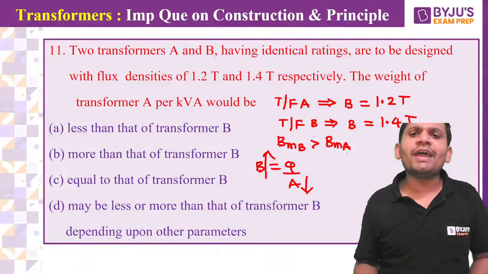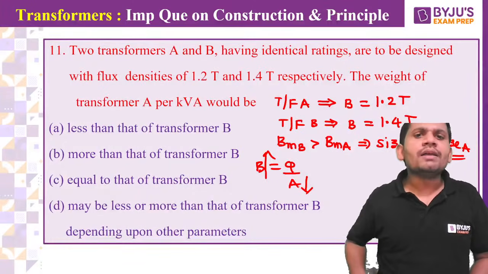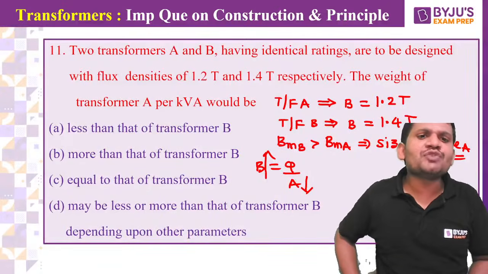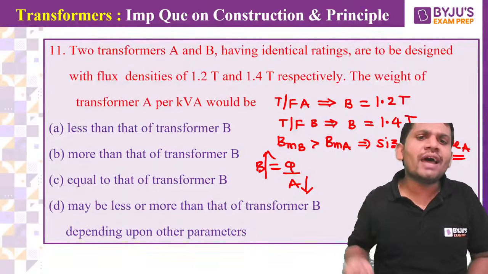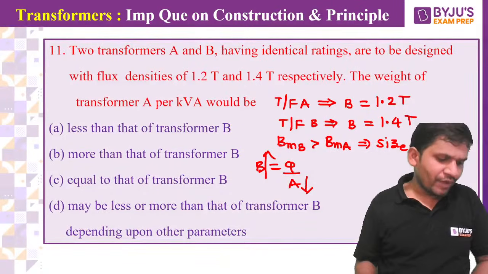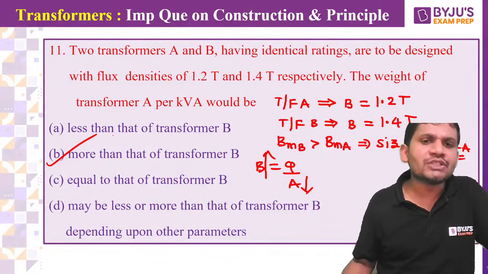That's the reason why the size of transformer B is less than the size of transformer A. That means per kVA, the weight of transformer A is more than the weight of transformer B. Very good. Option B is correct, friends.